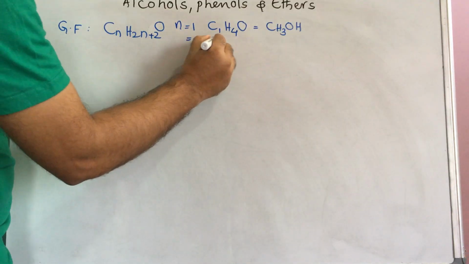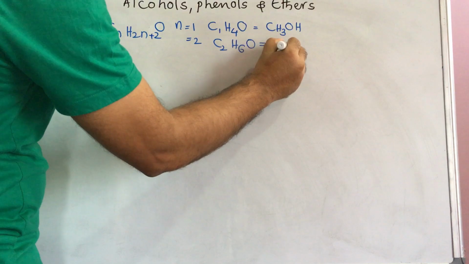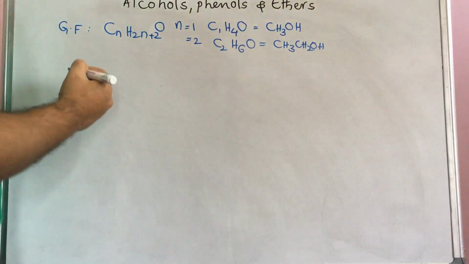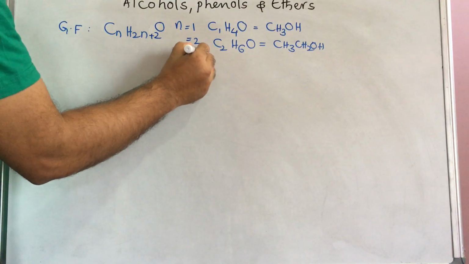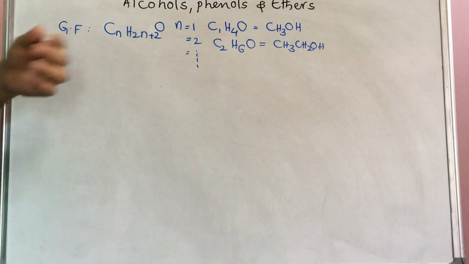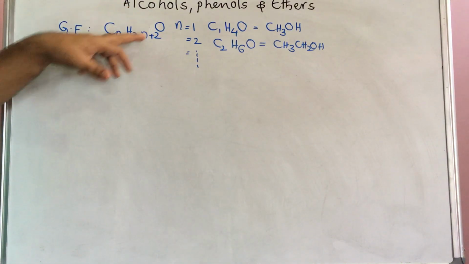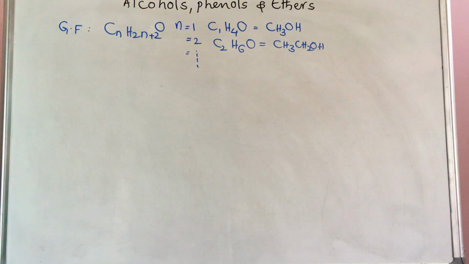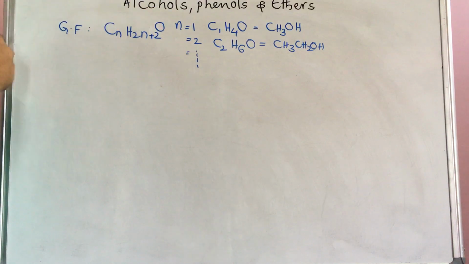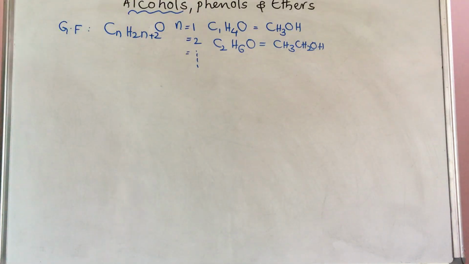N equals 2: C2H6O. This can be written as CH3CH2OH, ethyl alcohol. Like this, you can write the continuation. Whatever number you take, you will get the respective alcohols. This is only the alcohol general formula, not the phenol. Phenol is unsaturated, a benzene ring is present in it. So I am discussing only the alcohol general formula.